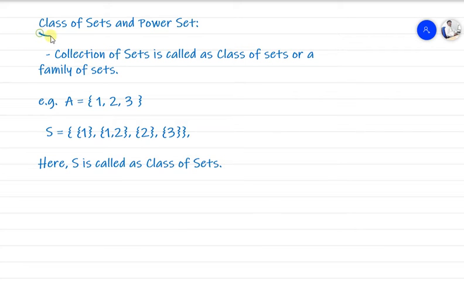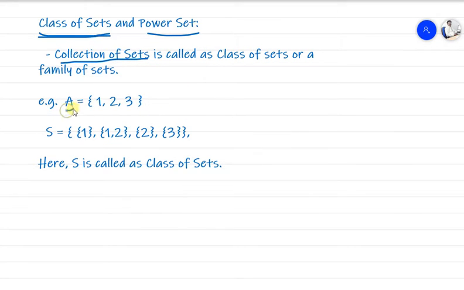Dear all, today we'll see what is meant by class of sets and what is meant by power set. Here we'll discuss the class of sets first, and then we'll see the power set. Class of sets is nothing but a collection of sets, and we know the definition of a set.